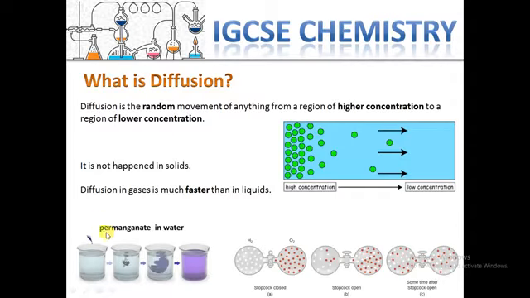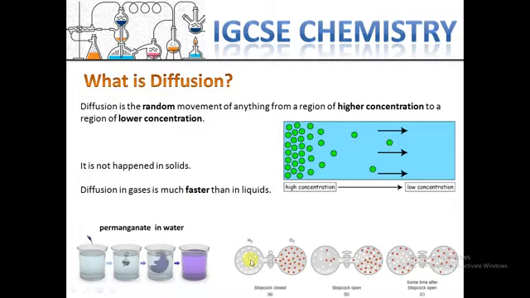This is an example of permanganate in water. The permanganate is in liquid form, and when it is dropped in the water, after a while, after a few steps, it diffuses and spreads in all parts of the glass here. So here is another example, for gases.